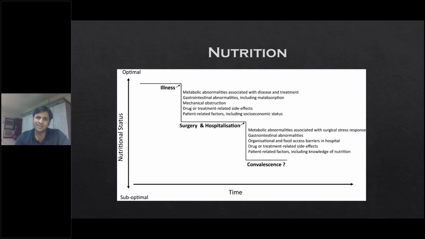If you want to break this ladder, we have to start optimally when the patient is at best nutrition status. So if you have time, nutrition definitely needs to get the upper hand and be corrected first. Then we can build up on his nutrition, and through the surgery and hospitalization, instead of going down steeply, the nutrition will only fall to some extent, which will still be at an optimal level. It will never go to a suboptimal level for the patient's clinical condition.